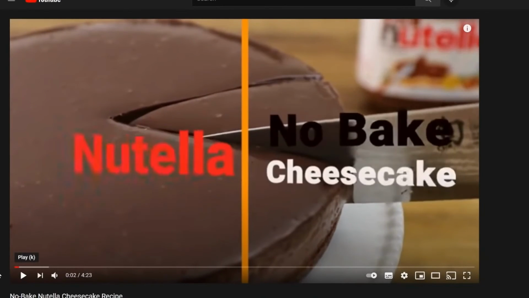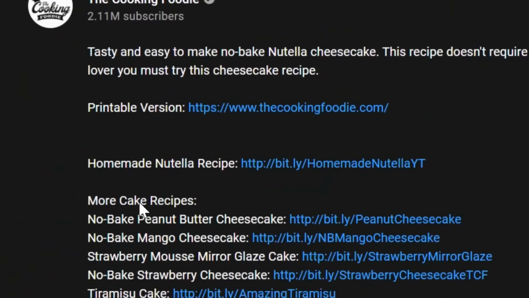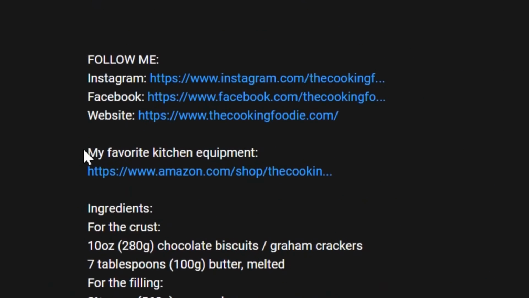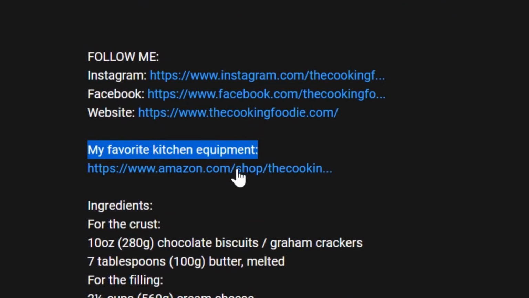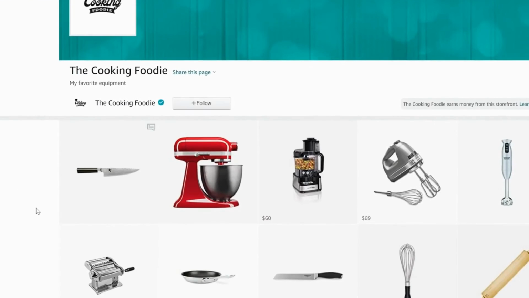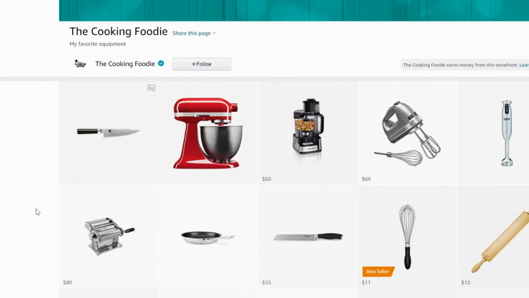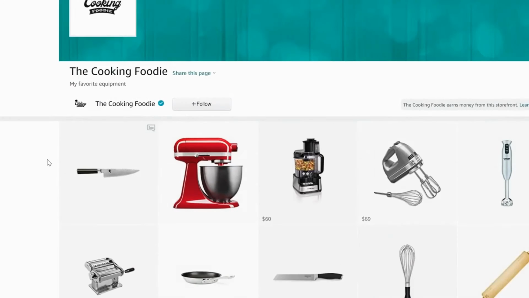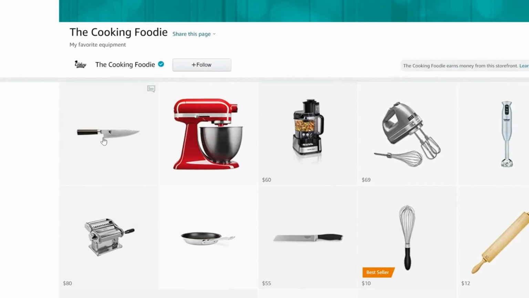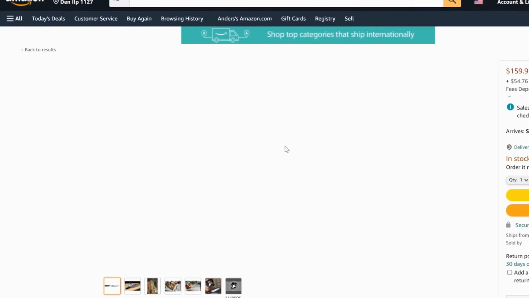But if we go down into the description, you can see right here my favorite kitchen equipment that goes to an Amazon shop store. You have to go through a couple of different extra steps. And with kit.co, you don't have to go through the branding certification thing to get that. So for you, I believe it's easier to sell this knife right here looking dapper through kit.co instead.